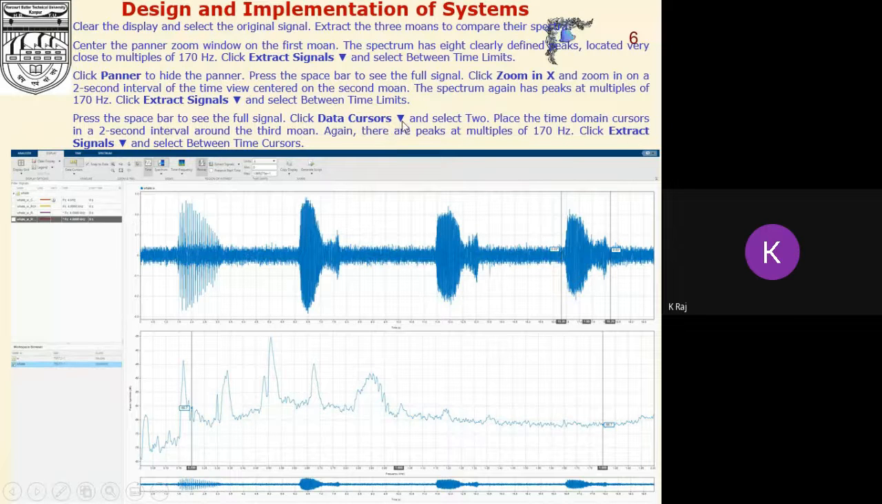Click Data Cursors and select 2, and then place the time domain cursors in a 2 second interval around the third mode. Again there are peaks at multiples of 170 Hz, and then click Extract Signals and select Between Time Cursors here.